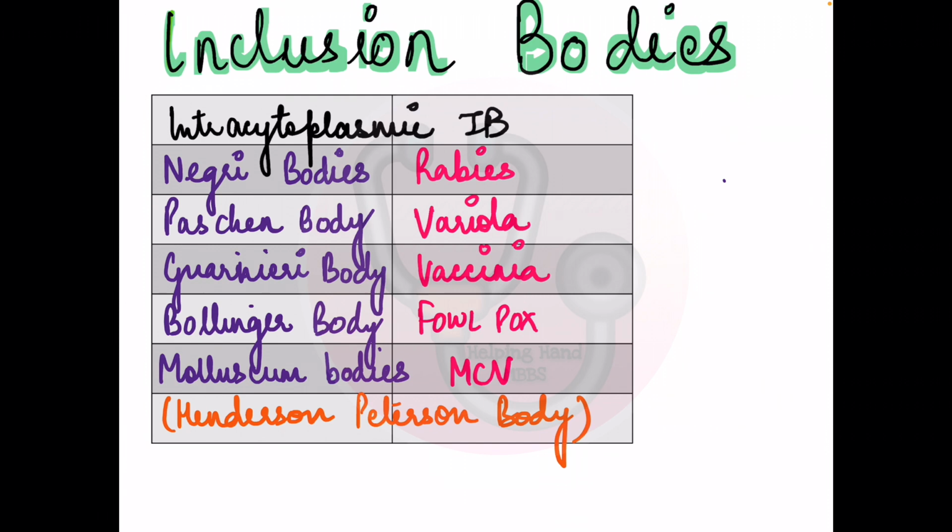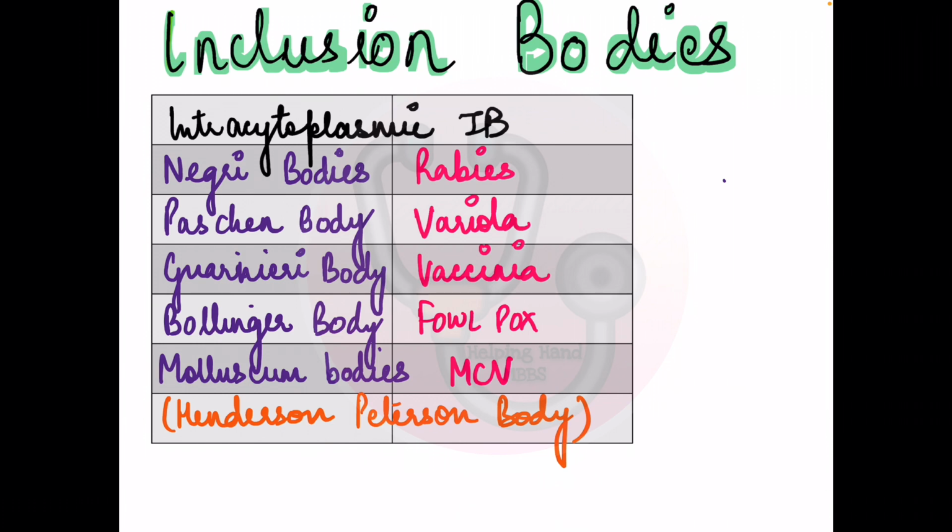Okay, inclusion bodies is another very important topic. So inclusion bodies are mainly the products of replication of viruses inside the cells that can be seen on microscopy. So we need to remember the names of some important inclusion bodies. They can be intracytoplasmic, they can be intranuclear, and some are present at both sides. So first is Negri bodies.